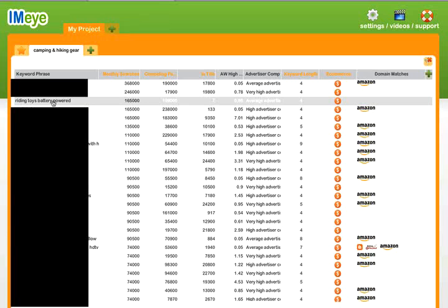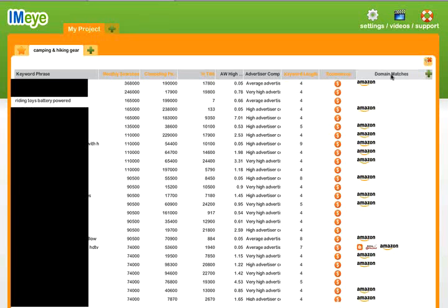165,000 per month. That's more than 5,000 searches a day. The competing pages number is very low. The in-title is just shockingly low. People are already selling online for this keyword phrase. And oh, by the way, Amazon is not involved there.